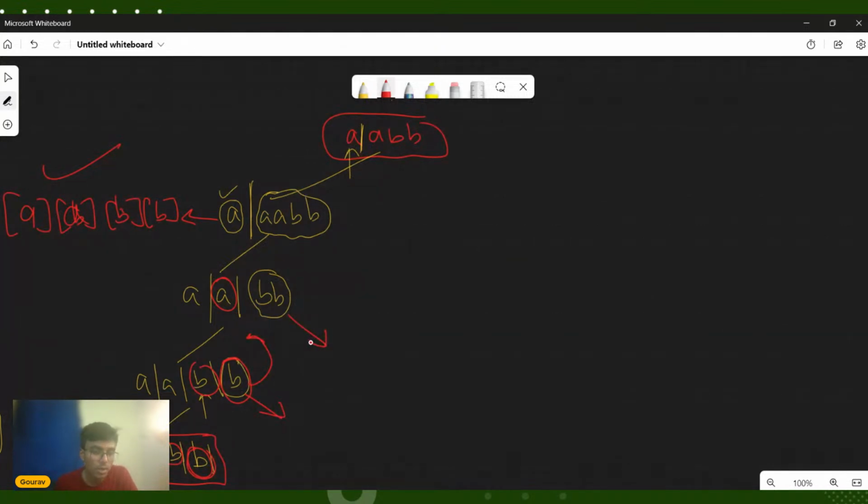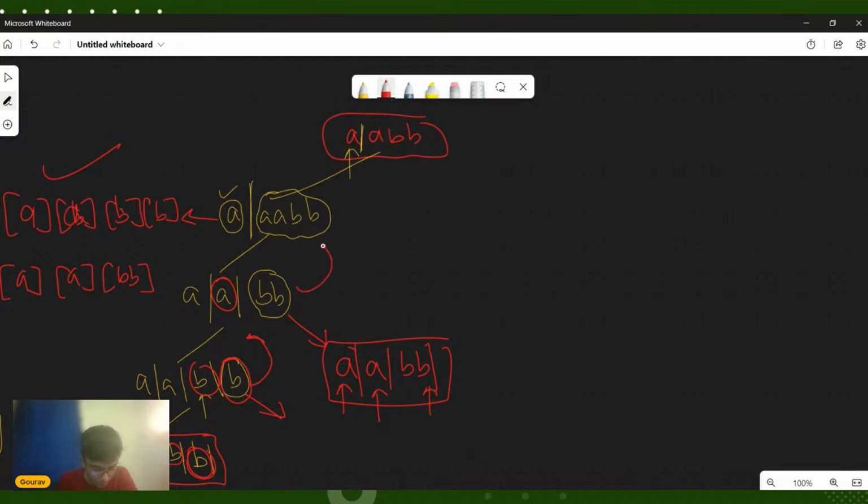So I come here. Now I see that instead of partitioning it here, I want to partition it after B. So my partition would look something like this: A, A, B, B. Now I see that this is a palindrome, this is also a palindrome, and this is also a palindrome, and we have reached the end of our string. So this will give rise to our next answer, which will be AA, B, and B. Now I return back to this function, and this returns back to here.